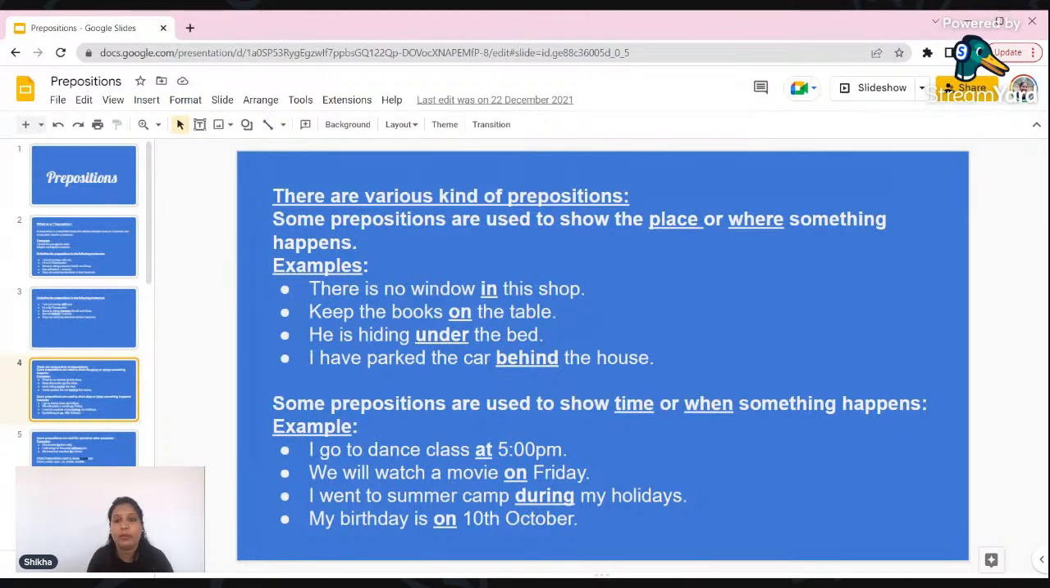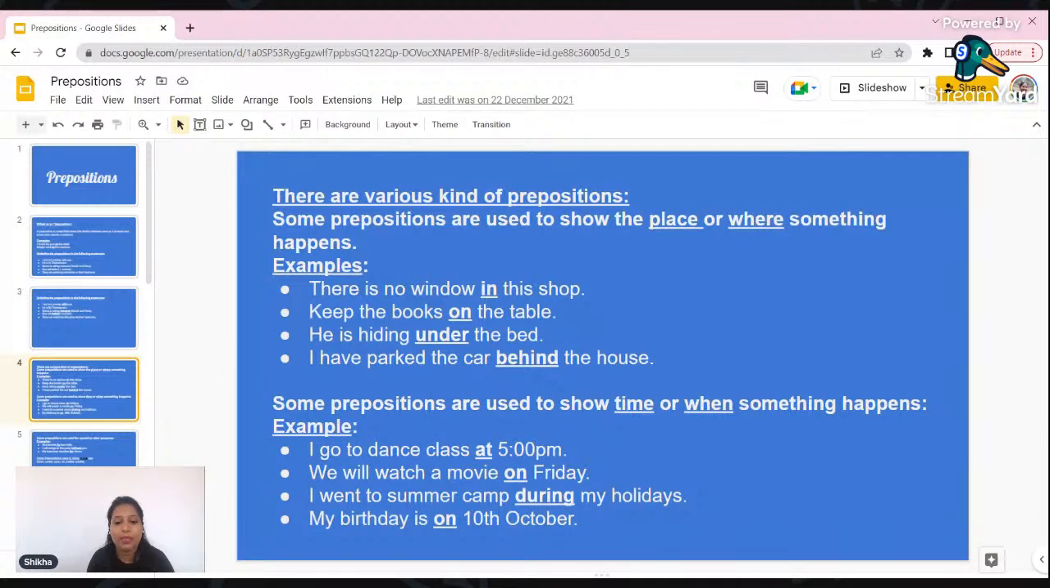I am not giving the specific time, but my lunch break is half an hour, or maybe 1 hour, maybe 40 minutes. During that time, maybe I have used the whole 40 minutes, or maybe 30 minutes out of my lunch time, and that time I utilized for checking the answer sheets, right? So this is how we use the preposition during. I went to summer camp during my holidays.